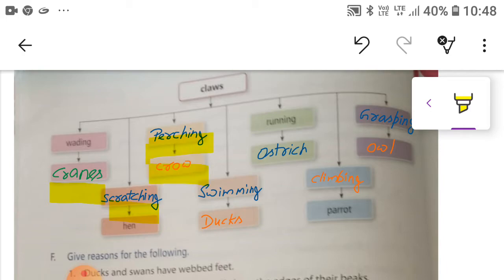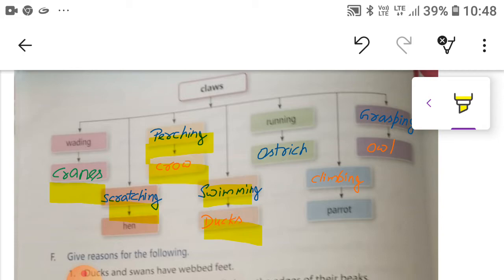And in the next, again you have to fill two boxes. In first you have to write swimming, and ducks.